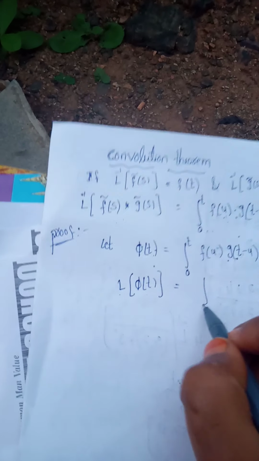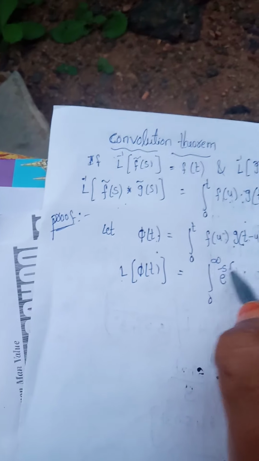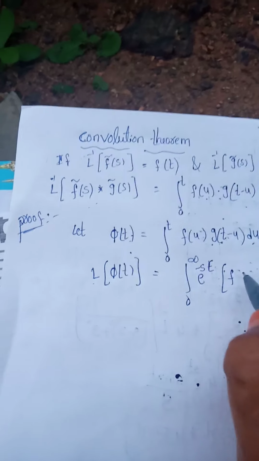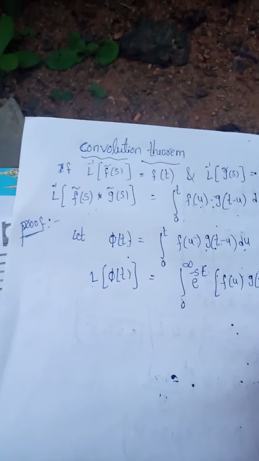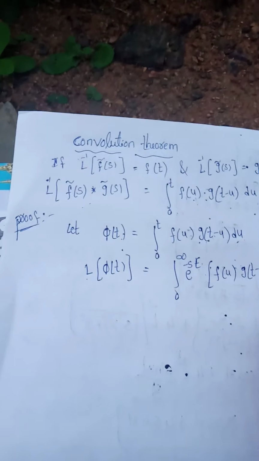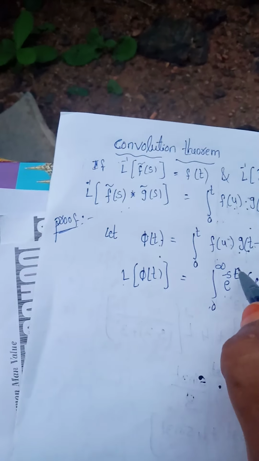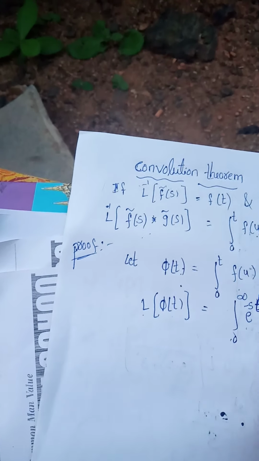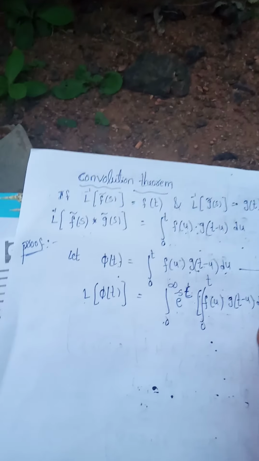L of f of t, that is the formula, integral 0 to infinity e power minus st into f of t dt. Here f of t is integral f of u into g of t minus u du into dt. L of phi of t is integral 0 to infinity e power minus st into phi of t, where phi of t is integral 0 to t f of u g of t minus u du from equation 1.